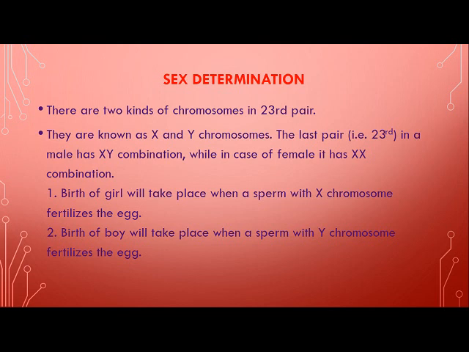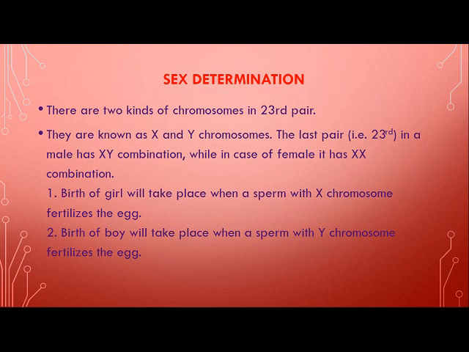The birth of a girl will take place if sperm having X chromosome fertilizes the egg. Egg will always have X chromosome. It is, actually, children, the sperm which is responsible for identifying the gender of the child. If the Y chromosome fertilizes the egg, then a baby boy may be formed.